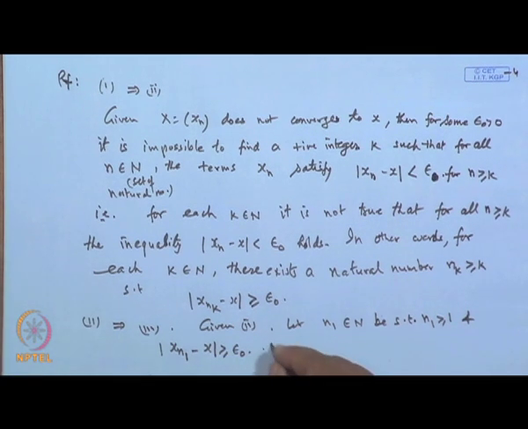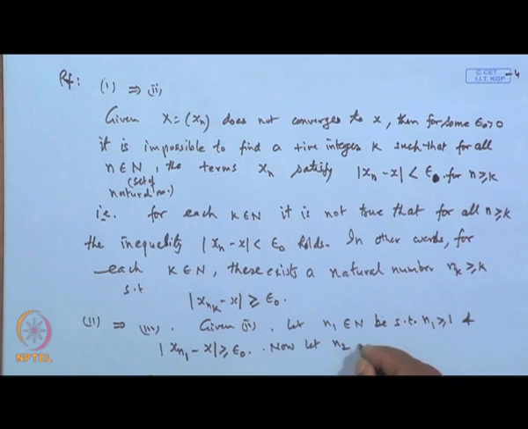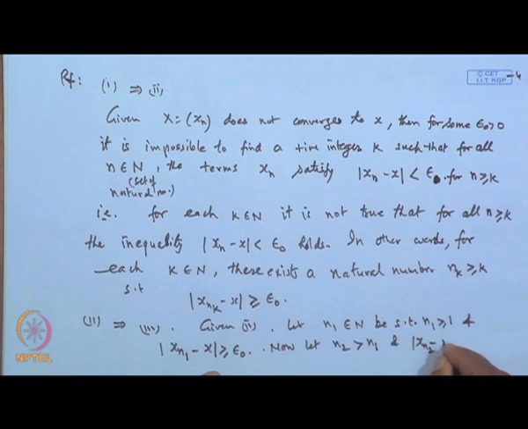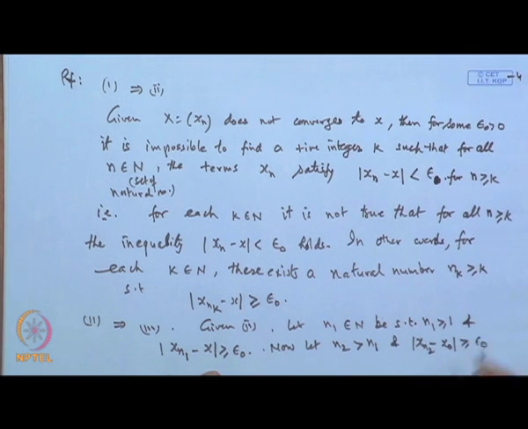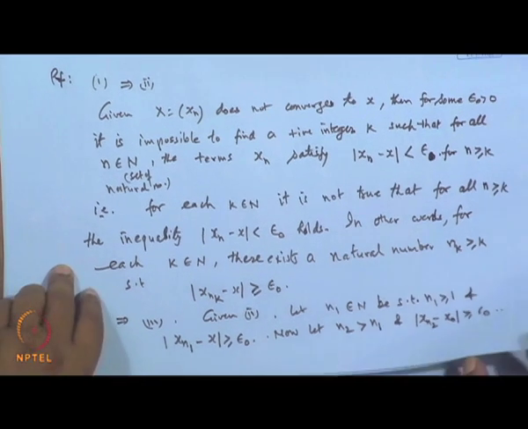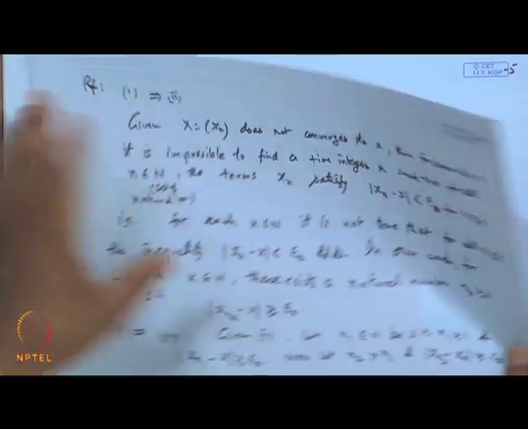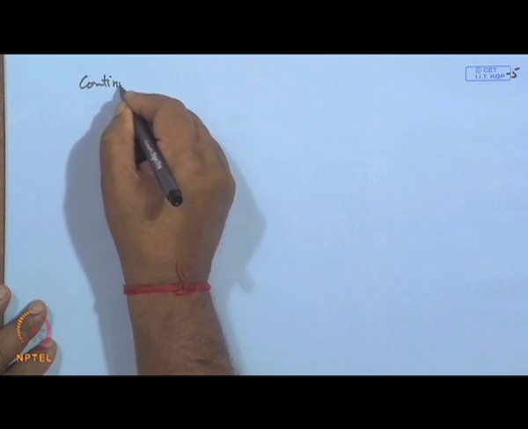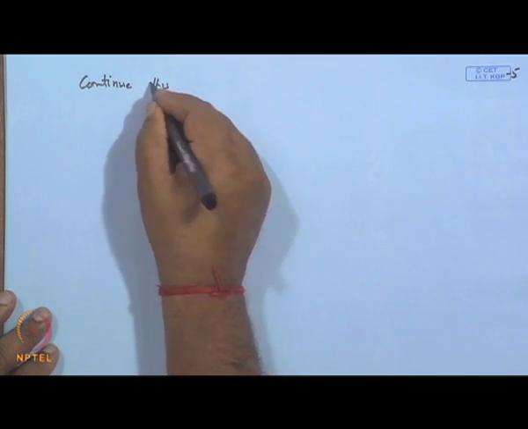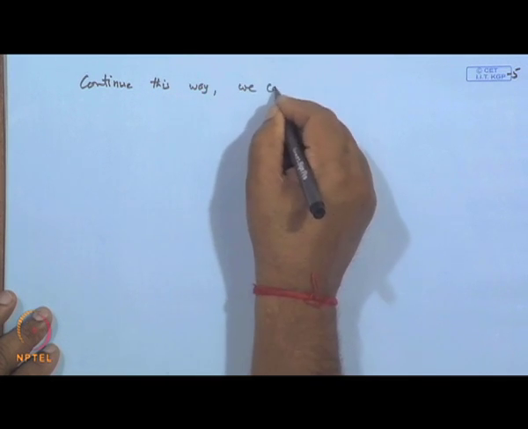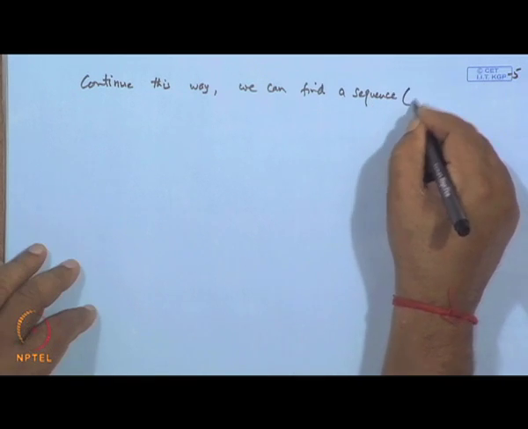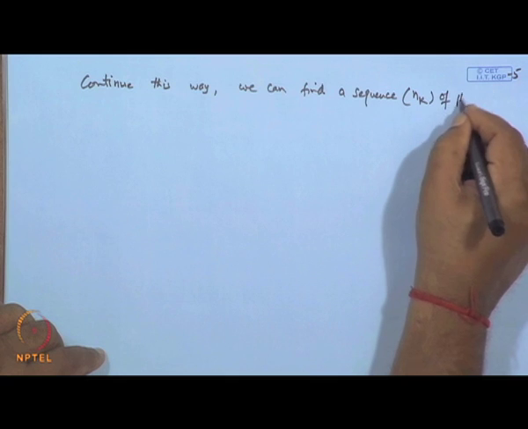Then you choose n 2 which is greater than n 1 and again it satisfies this condition, greater than or equal to epsilon naught. Continue this way, we can find a sequence n k of positive integers.